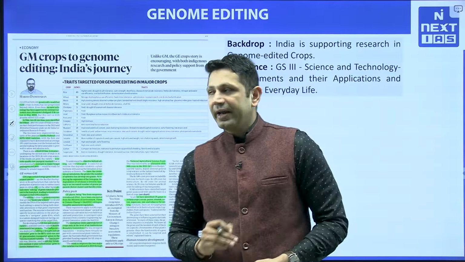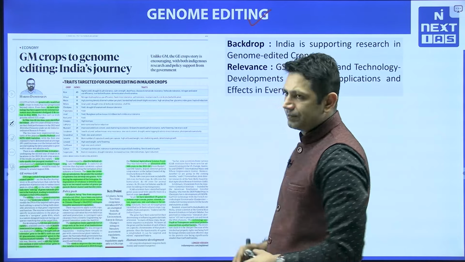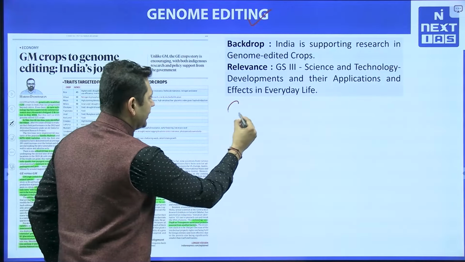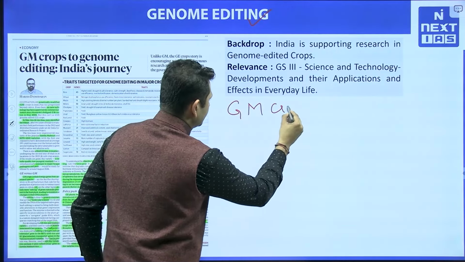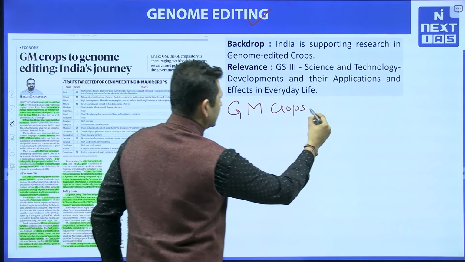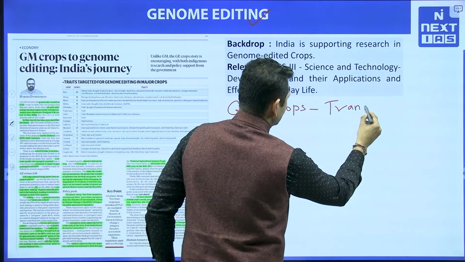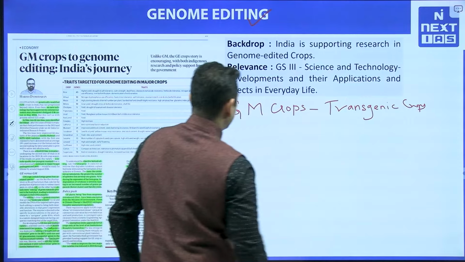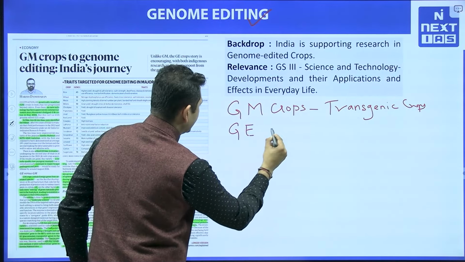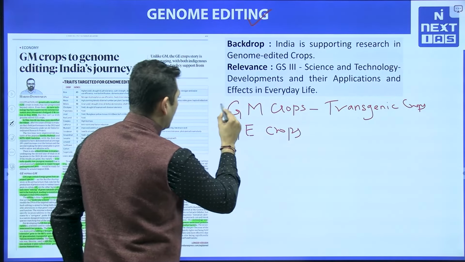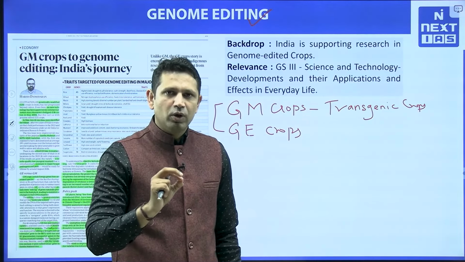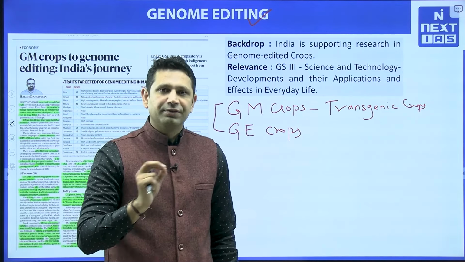The second topic we are having is genome editing. Now we have two types of crops. One is genetically modified crops, or you can say transgenic crops. Second one is genome edited crops. Now how are both different from each other? Because India's policy with respect to both of them is different.